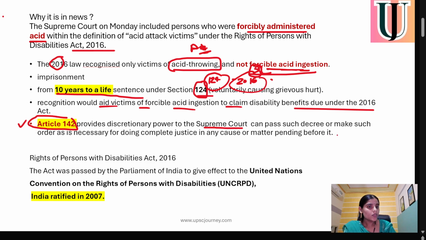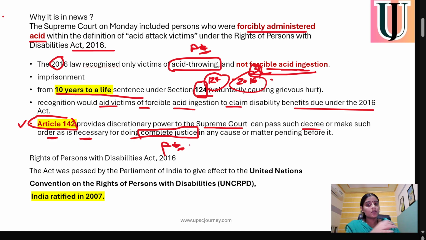It is a very important article, because without any law or formation, the Supreme Court by itself, by suo motu decision, can pass any decree or any necessary order to bring complete justice in such matters.